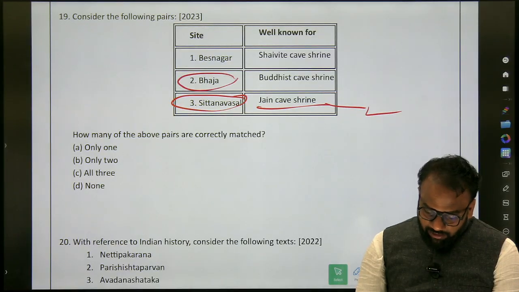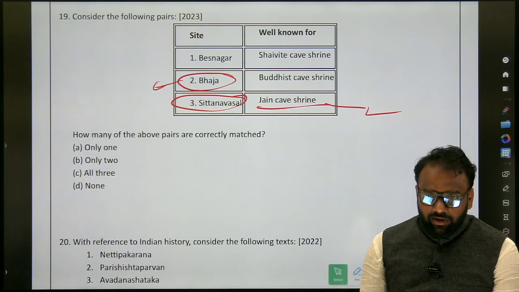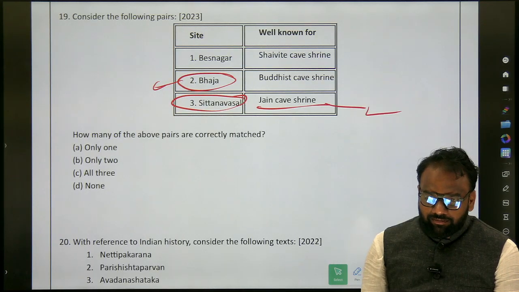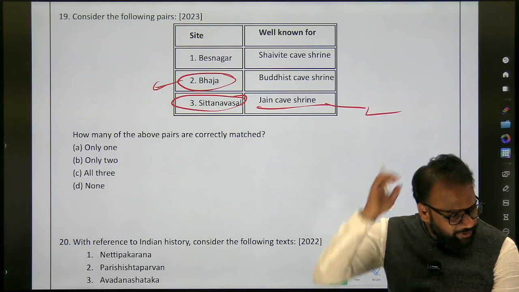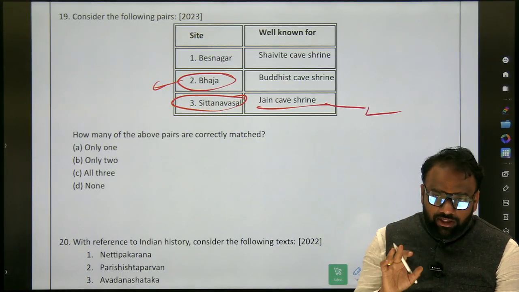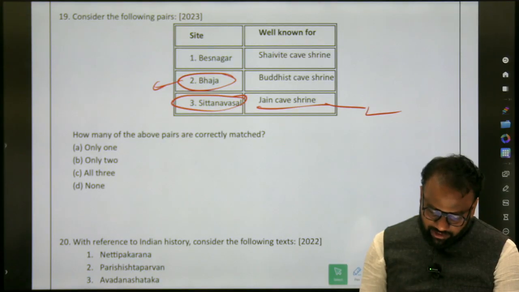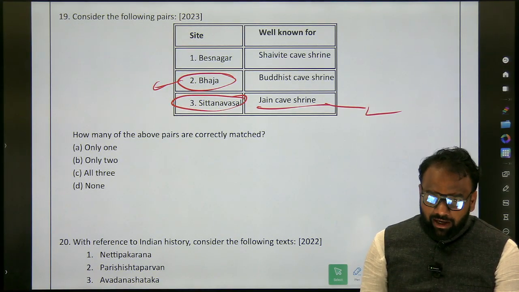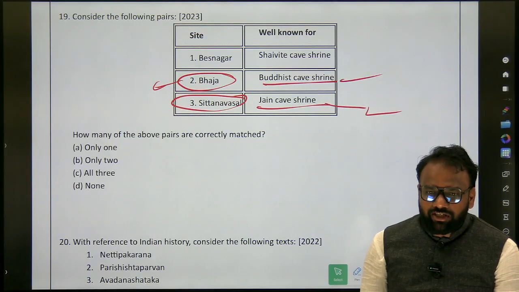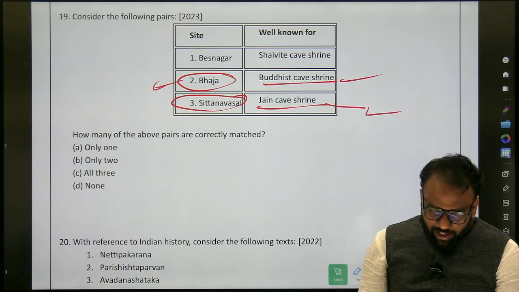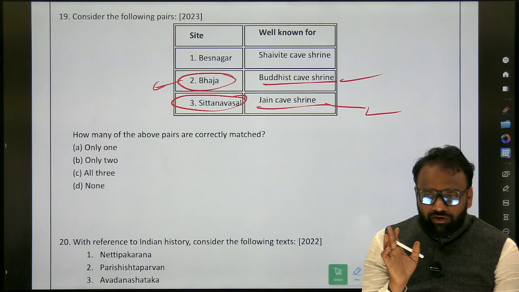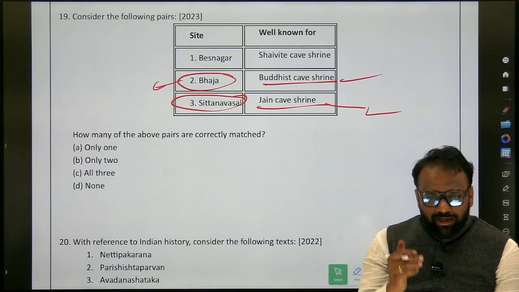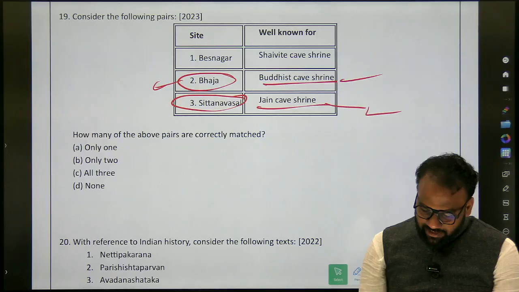When it comes to Bhaja, where is Bhaja located? Madhya Pradesh or Maharashtra? And where did we come across this term? Bhaja caves, especially in the introduction to Indian art. It's located in Maharashtra, so it's associated with Buddhist cave shrine. Here I have not included the notes of art and culture, so in art and culture, you go back and search in the second or third topic. There is a list of Buddhist cave sites in the western part of India, and in that list we have Bhaja. It's a Buddhist cave shrine.